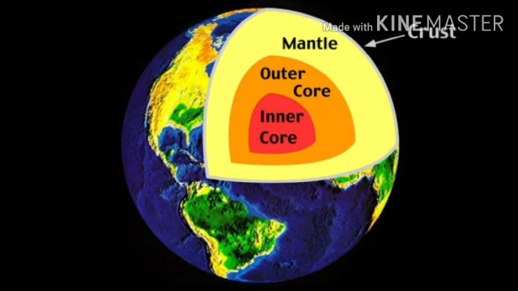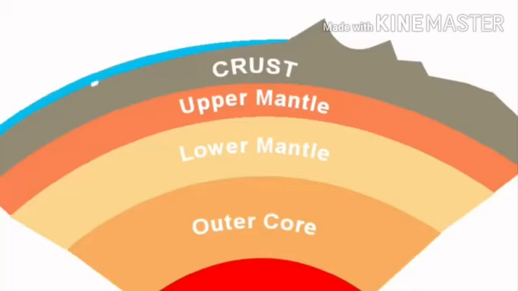Next one is mantle. The mantle layer lies below the crust. Its average thickness is 2,900 km and it makes up 84% of the Earth's total volume. The mantle is divided into two parts, the upper mantle and the lower mantle. It is cooler and made of solid rocks. The lower mantle extends from 700 km to 2,900 km. The lower mantle is hotter and denser than the upper mantle.